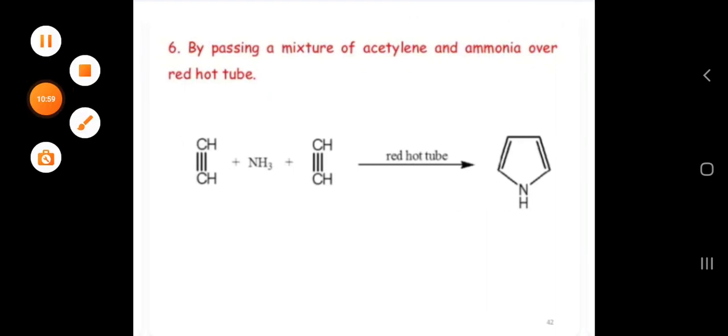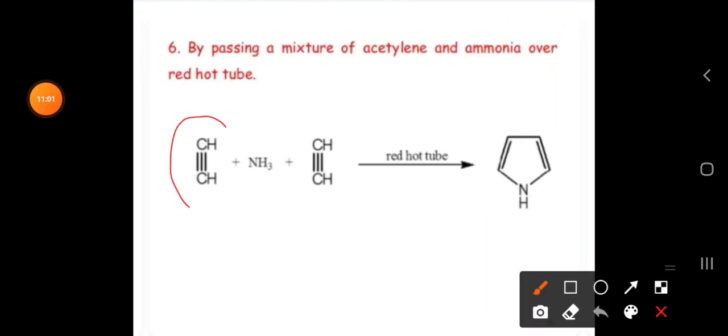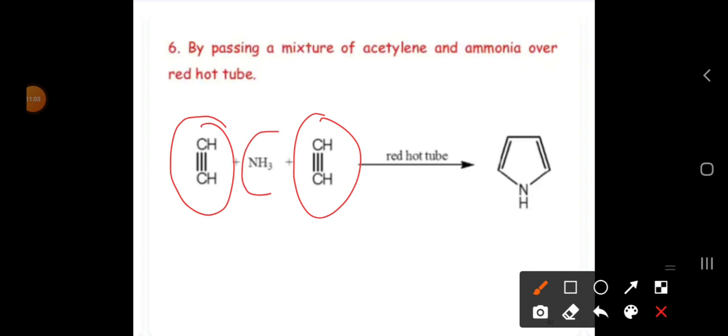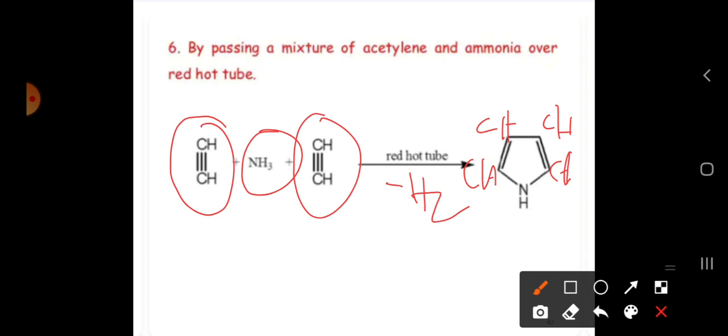And the last preparation, as you have observed, we are taking alkynes and an ammonia molecule. We are heating in a red hot tube. So how are we going to get it? Here this is CH double bond CH, CH double bond CH, and there will be loss of minus H2. Let us see what happens here.